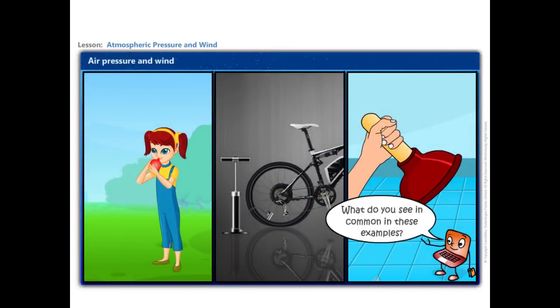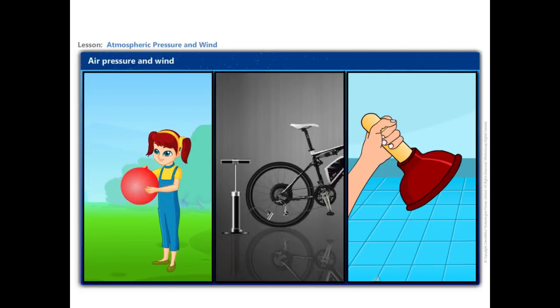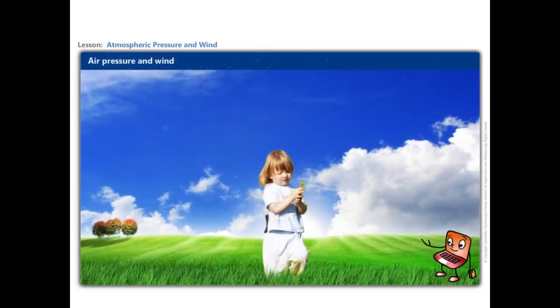What do you see in common in these examples? In all the situations, we are using air that is exerting a pressure. Even air above us presses us with a great force on our bodies. Why don't we get crushed under air pressure?